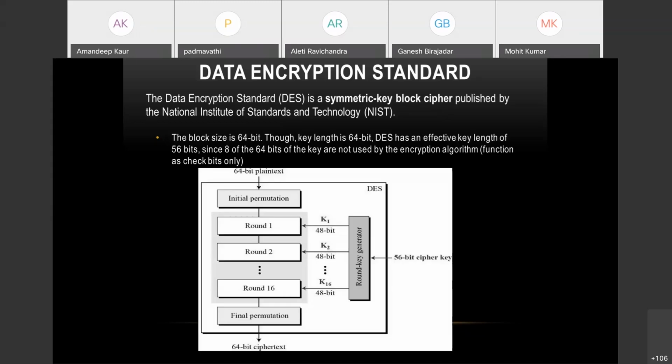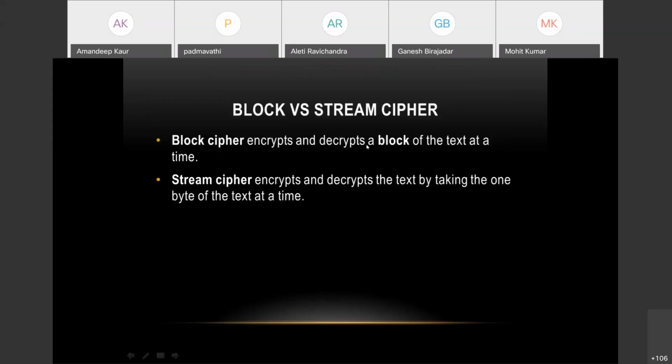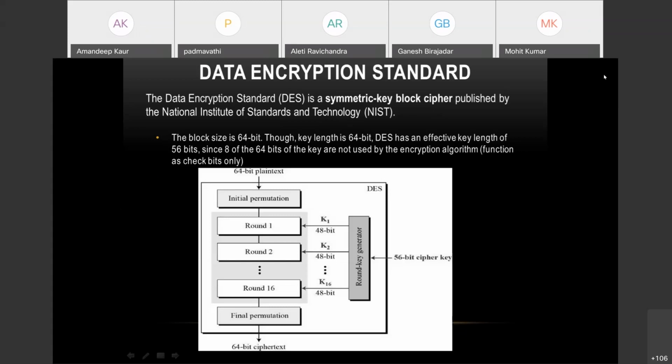One of the very important block ciphers, which encrypts and decrypts a block of the text at a time, is the Data Encryption Standard, DES. This we are going to discuss in detail here. So Data Encryption Standard is a symmetric key block cipher. That is, we are using only one key, that is your private key.